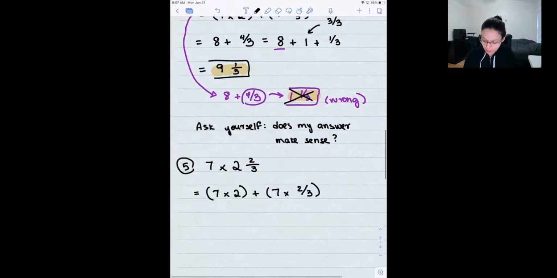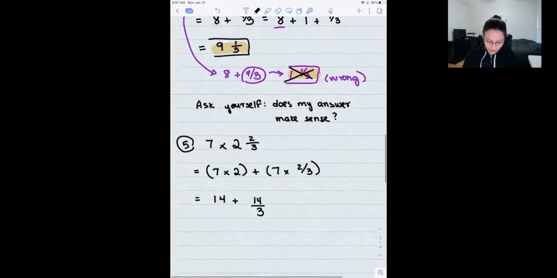Okay. Here I have 14 plus, this is 14 divided by 3. And let's say that I forget the 14, right? And I just change this one and I get 4 2/3. And I say that is my answer. What is going to happen?